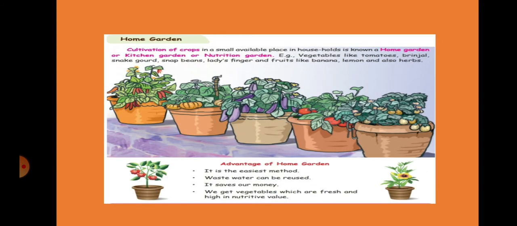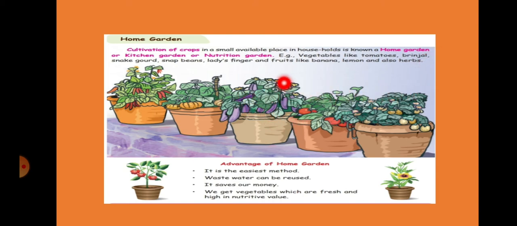Okay, the next thing we see is home garden. Home garden means cultivation of crops in a small available place in households. That is called home garden. See here, we have pots and plants in the pots, some in the balcony, some on the terrace. So cultivation of crops in a small available place in households is called home garden.